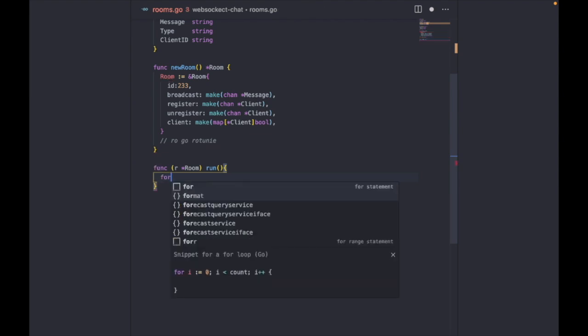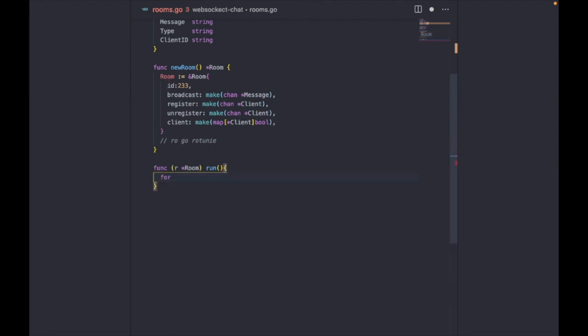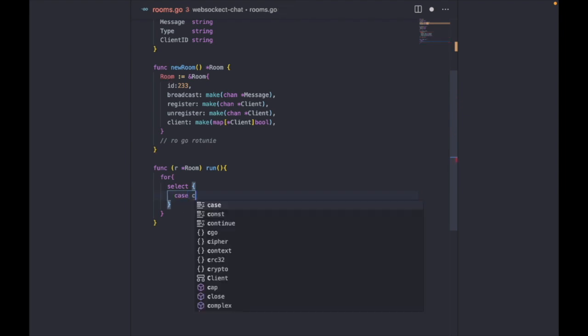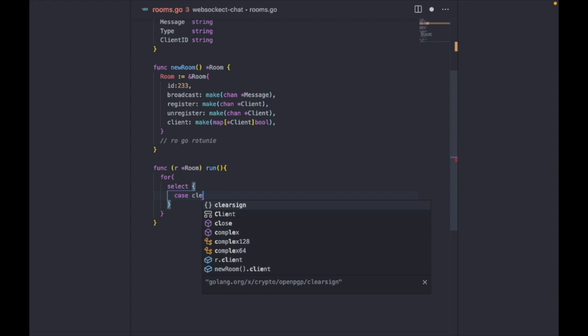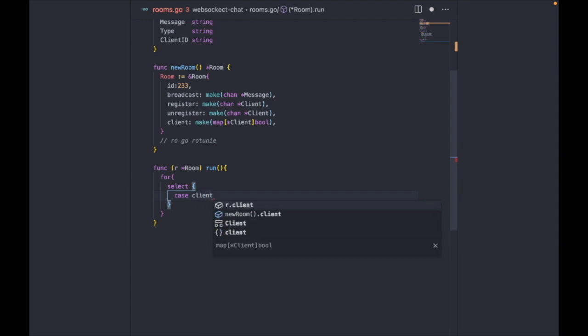So I'm going to create a for loop. Okay, create a for loop, create a select to handle our various channels, and we're going to create our first case. So our first case would be, let's say, a client registers, right?